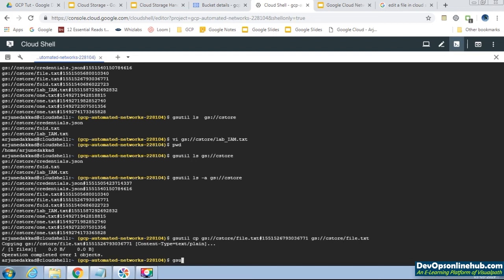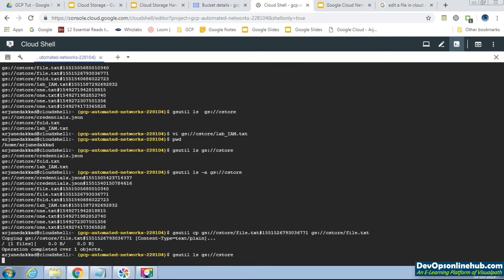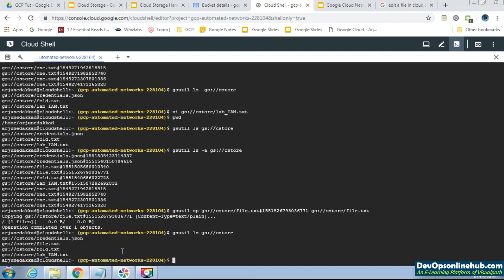I will show you one more thing. gsutil ls gs://cstore. See, before when we listed the contents, it had credential, folder and lab, just 3 files. But now after restoring the archived version file.txt, we have credential, file, folder, lab. So this is how we can retrieve our old files or deleted files from the archived version to the present file.